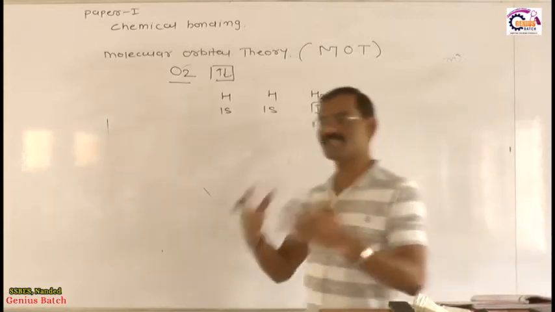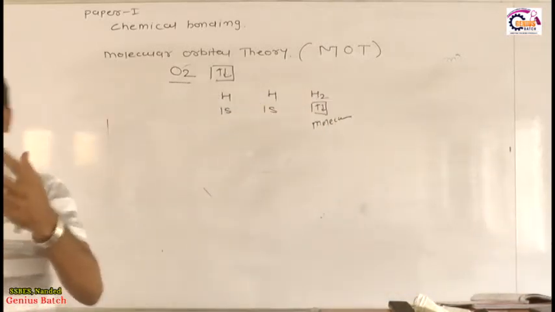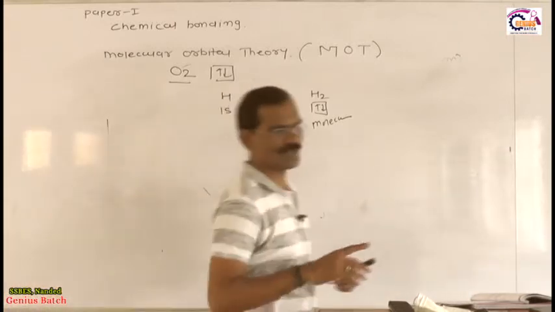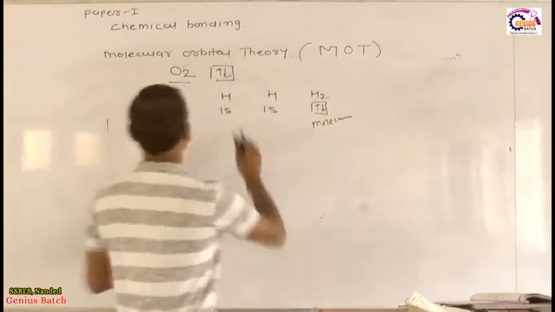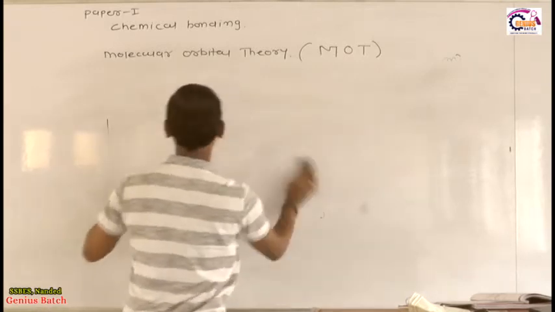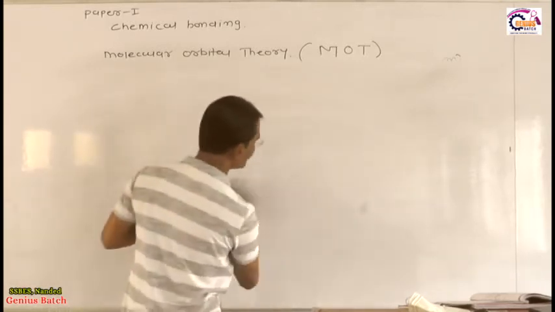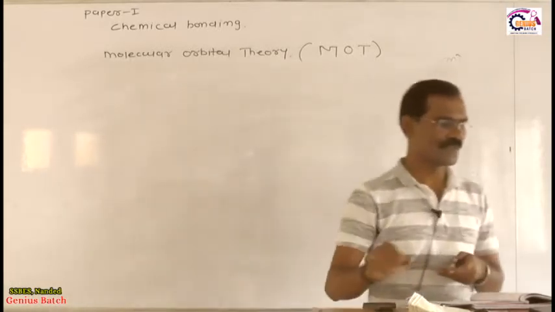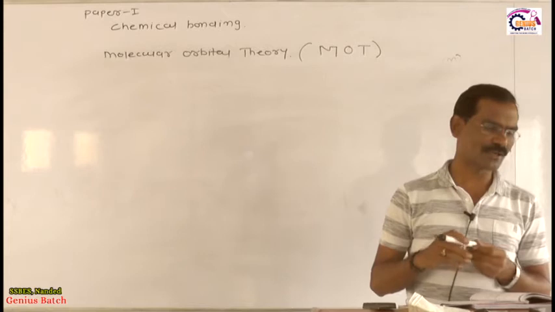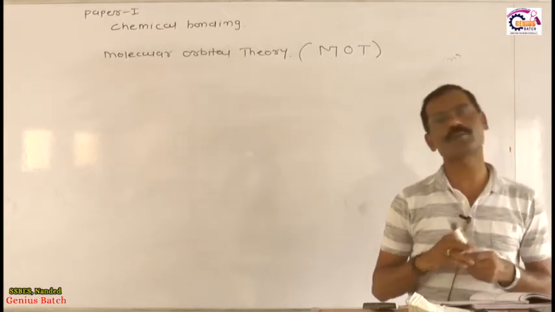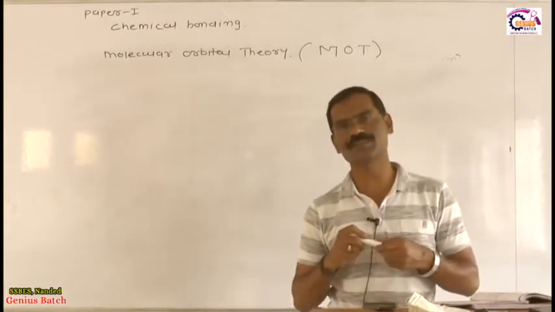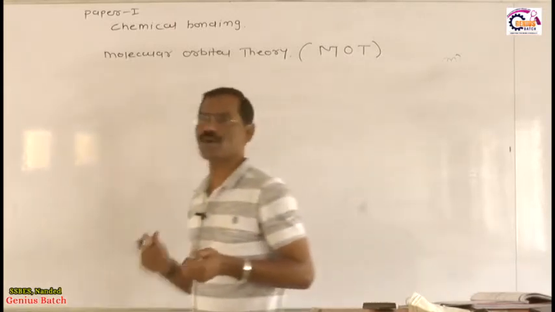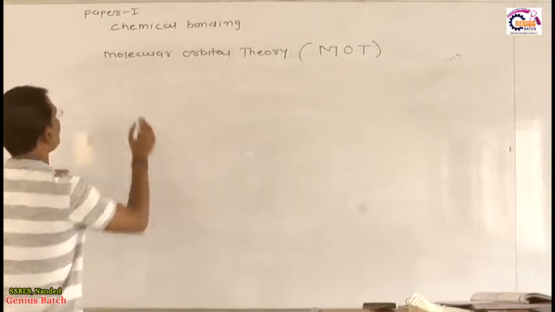Now dear students, this is the definition. Now what are the characteristics of the molecular orbital? I am going to discuss with you some important characteristics and features of the molecular orbital. See the important characters related to it. The first important character: molecular orbitals are formed by overlapping of atomic orbitals of the same energy. Write it down in your notebook.